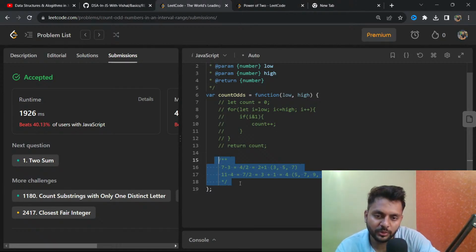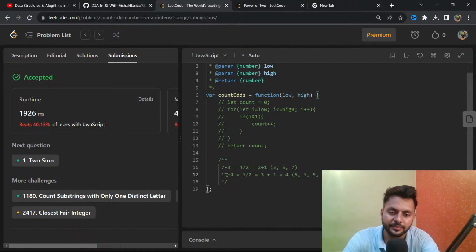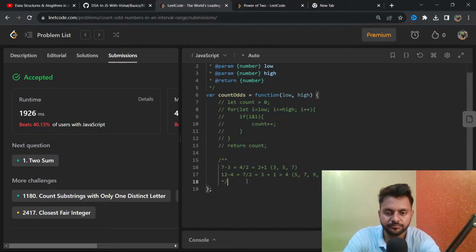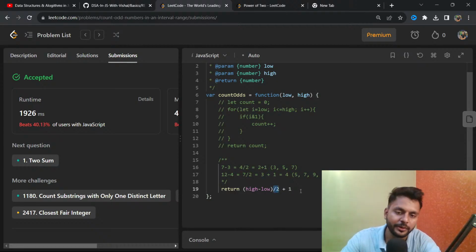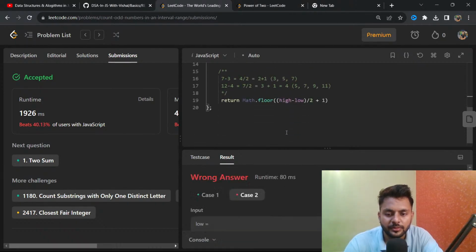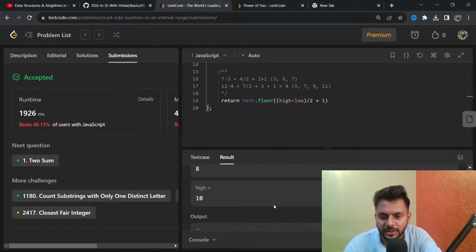And let's do one more thing here. If it's 12, let's say, then again let's use this: return high minus low by 2 and plus 1, and here you have to use the floor value, Math.floor. Let's run it.